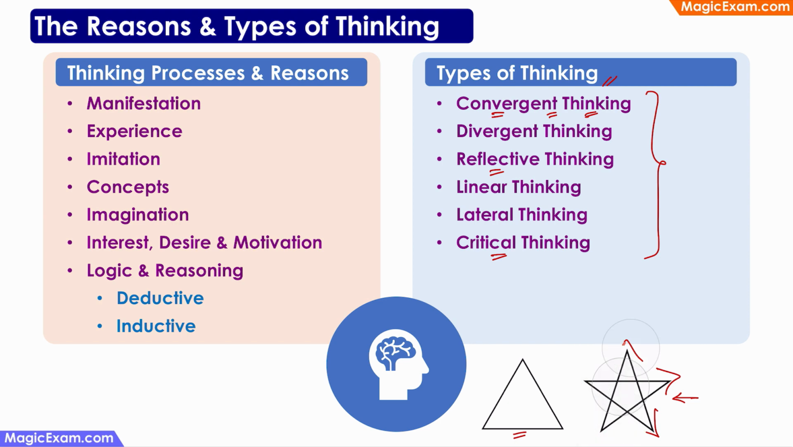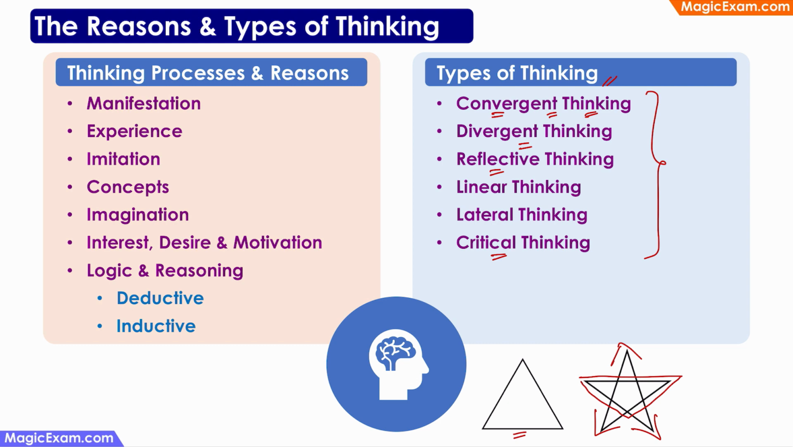Some children may look at it in a different way. They might see that there is one triangle in the middle and there are 3 small triangles. So if they calculate the area of this big triangle and add it to the area of these 3 small triangles, they will again get the area of this star. So children are looking at the same problem in different ways and trying to arrive at a similar solution, but they are all thinking in a different way. So that is divergent thinking.